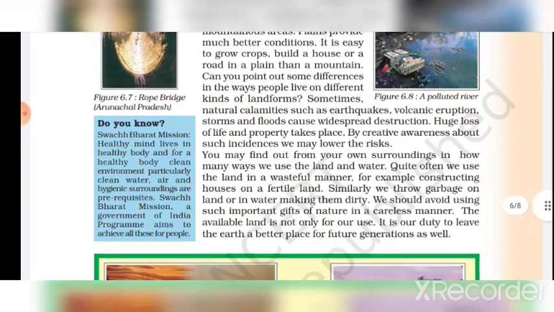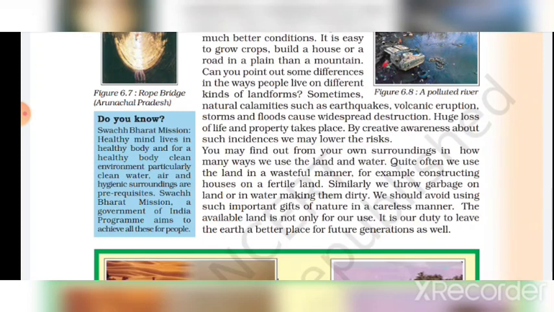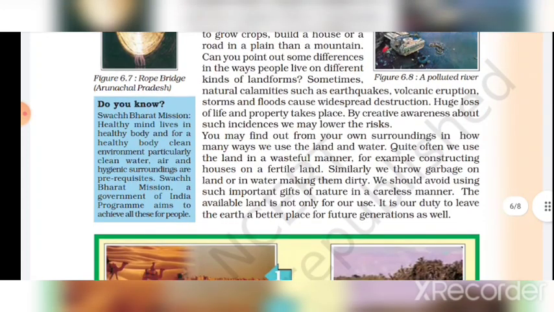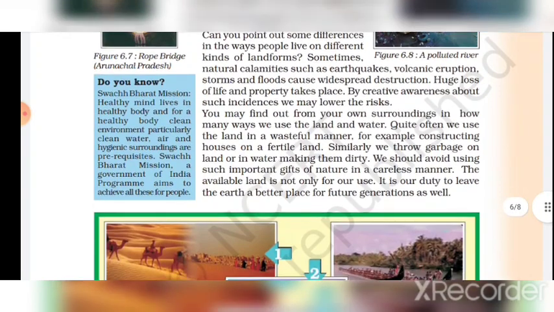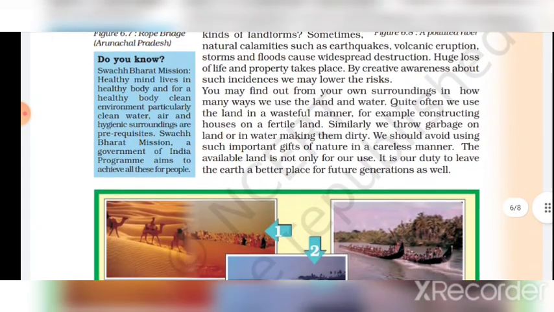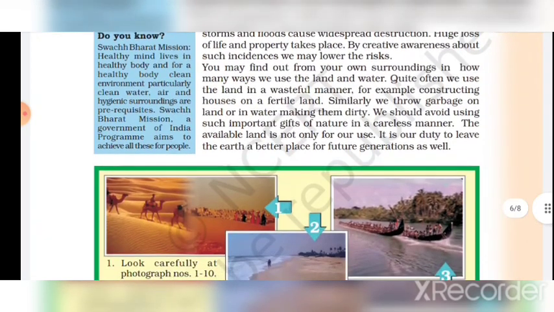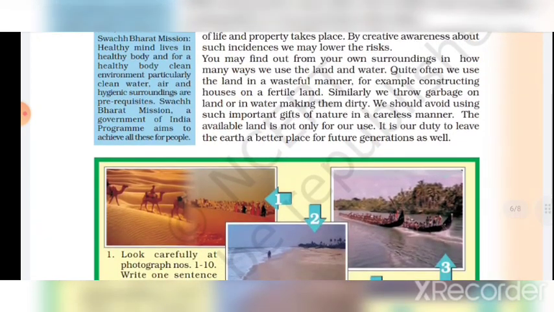Sometimes natural calamities such as earthquakes, volcanic eruptions, storms and floods cause widespread destruction. Huge loss of life and property takes place. By creating awareness about such incidents, we may lower the risk.